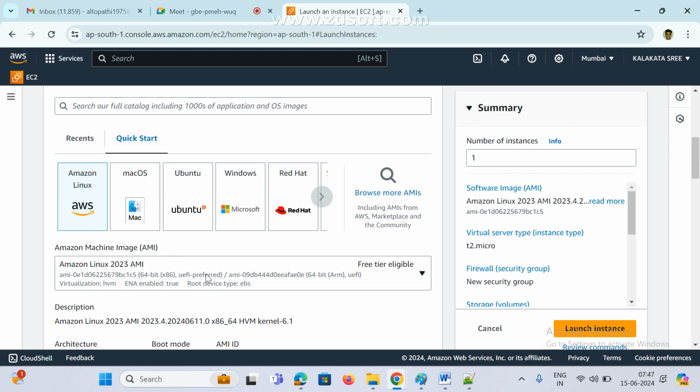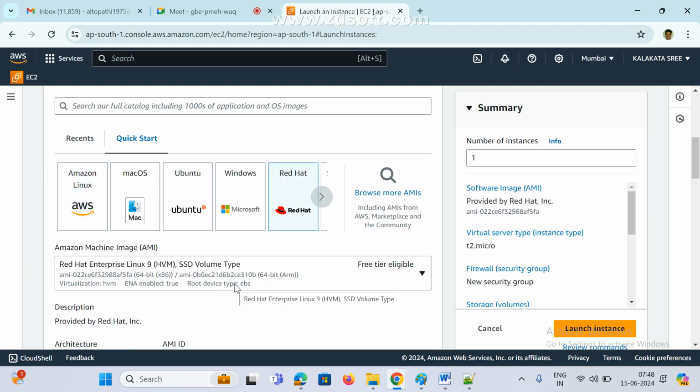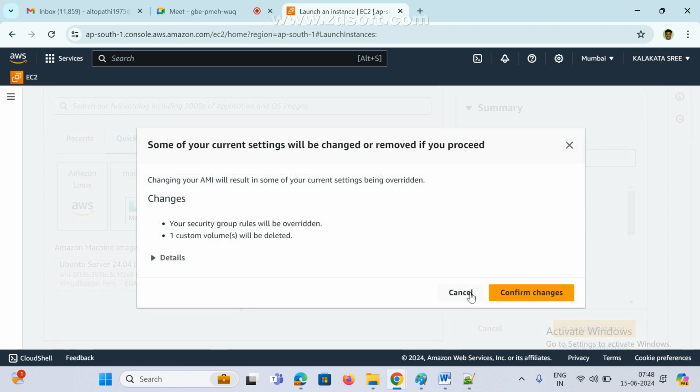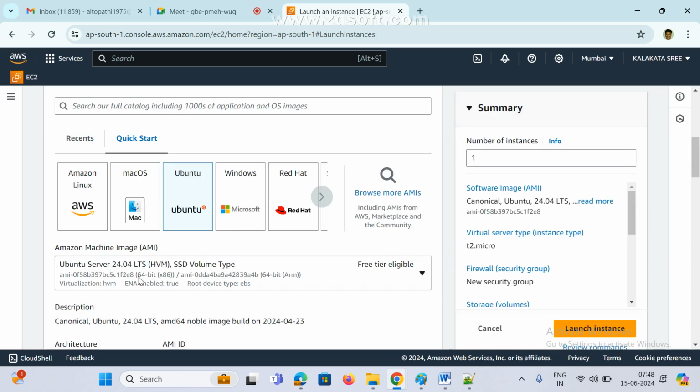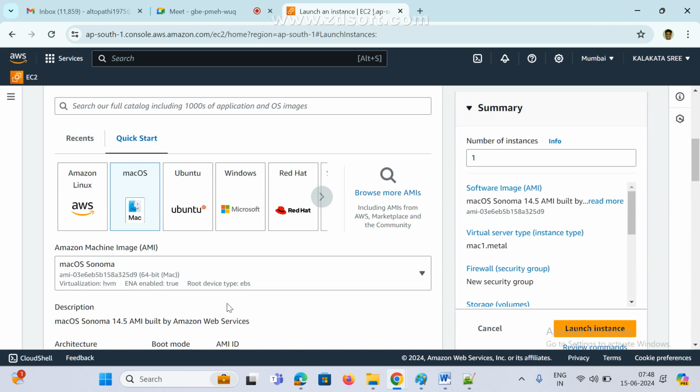So which AMI do you want? You want Linux? No, no, I want Red Hat. Now see here, it will come to Red Hat. No, no, I want Ubuntu. Now see here, it will come to Ubuntu. No, no, I want Mac OS. Now we can select Mac OS. See here. If you want Windows, now we can select Windows. That is your wish. Anyway, first I am going to create a Linux server only. Click on Linux.